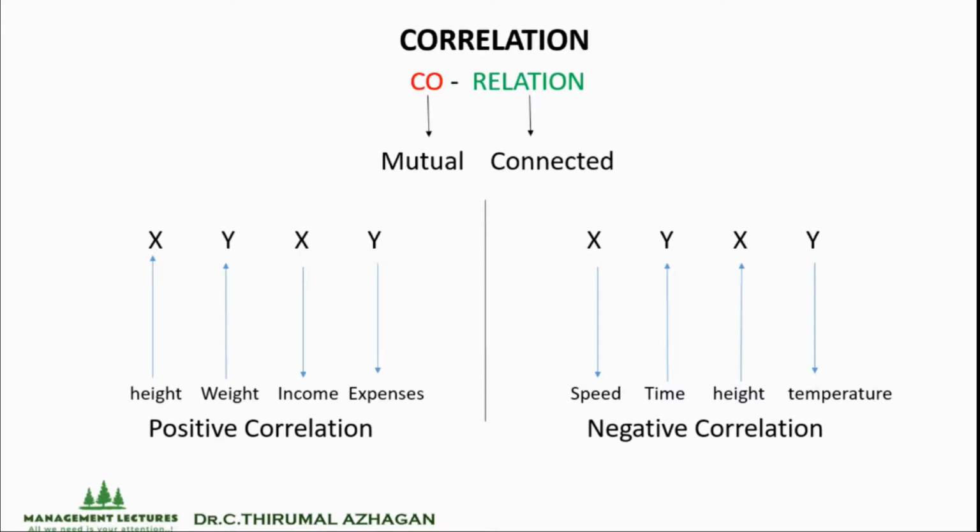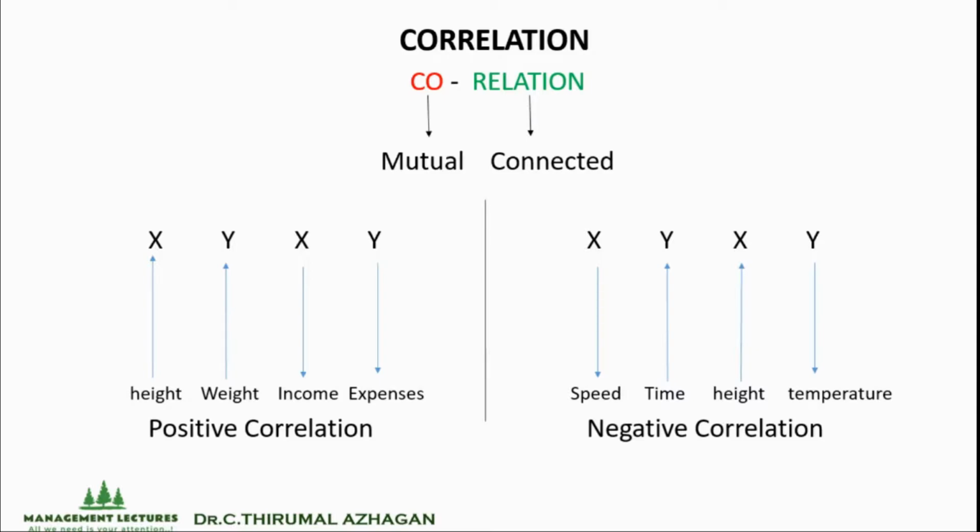Similarly for the next example, x denotes the height of a place, and y variable is the temperature in that particular area.